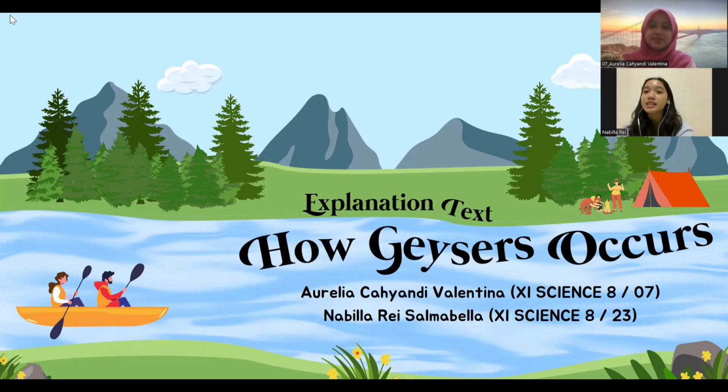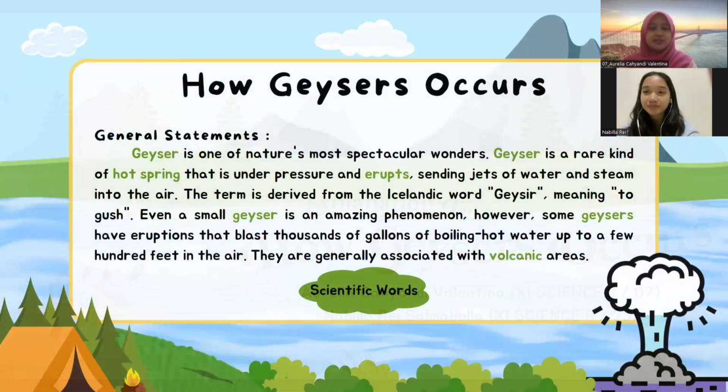Today we're going to explain explanation text with the topic of how geysers occur. For the general statement: a geyser is one of nature's most spectacular wonders. A geyser is a rare kind of hot spring that is under pressure and erupts, sending jets of water and steam into the air. The term is derived from the Icelandic word geysir, meaning to gush. Even a small geyser is an amazing phenomenon. However, some geysers have eruptions that blast thousands of gallons of boiling hot water up to a few hundred feet in the air. They are generally associated with volcanic areas.